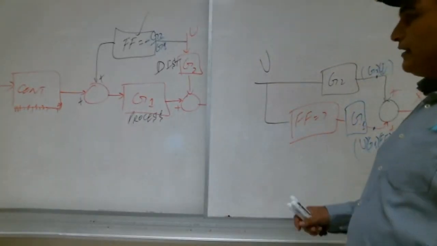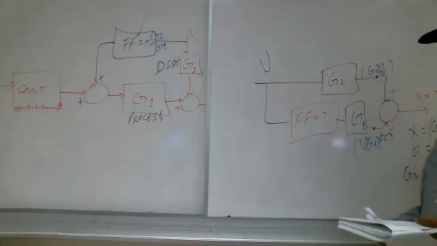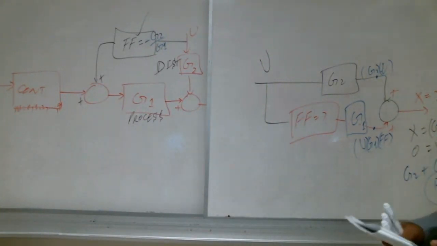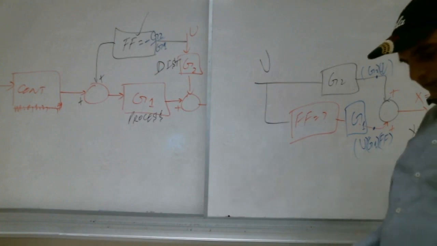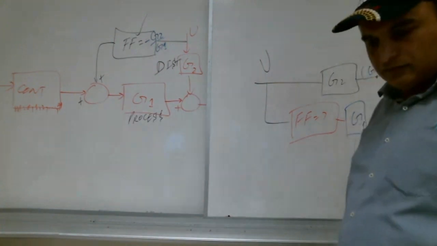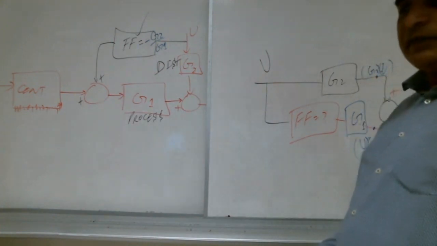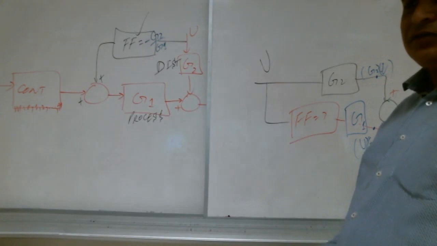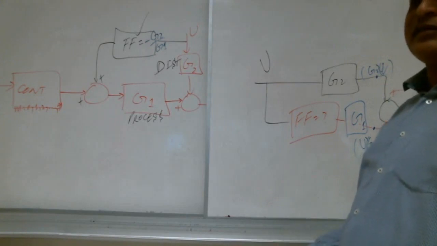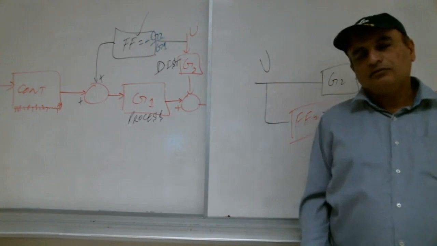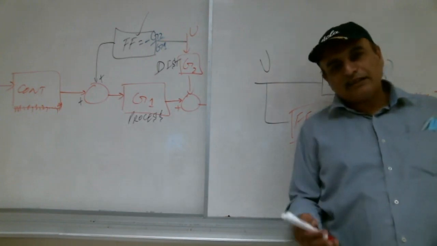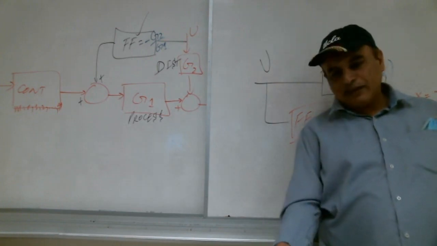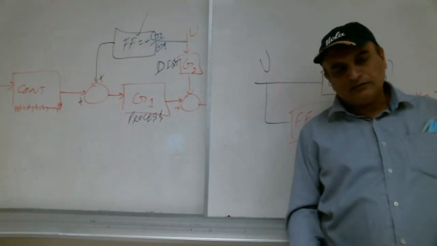Okay. Any question up here, Shabab? Teacher, can we say feed forward is for emergency? Emergency brake is also there, you know. Emergency is like disturbance always. Emergency is included in disturbance. That's why you already have the handbrake, right?